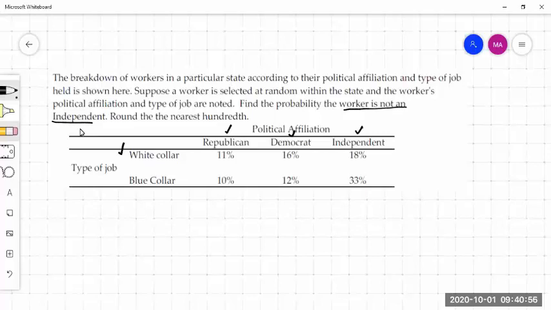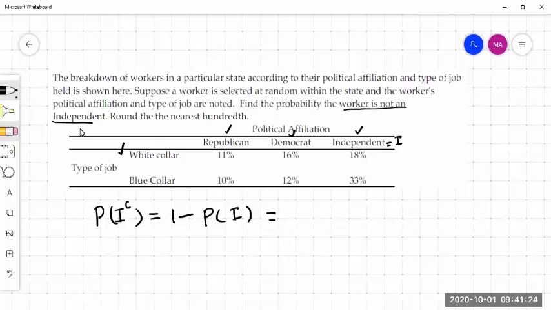Let's say independent is denoted by the letter I. Our question is, what is the probability of not I, meaning I complement? That would be 1 minus the probability of I. Independent people are either white collared or blue collared.